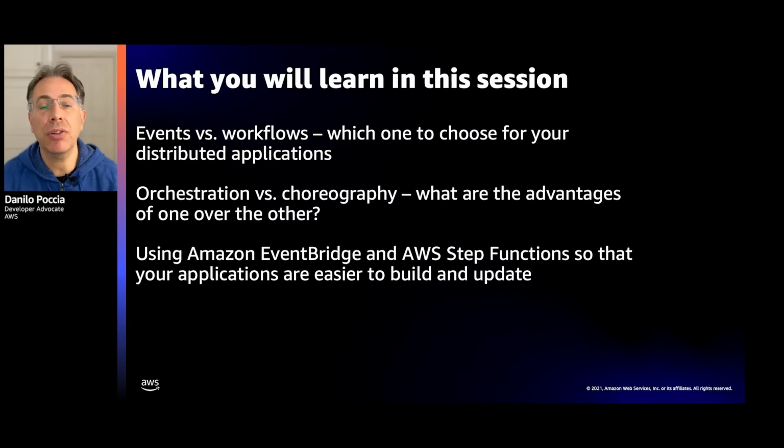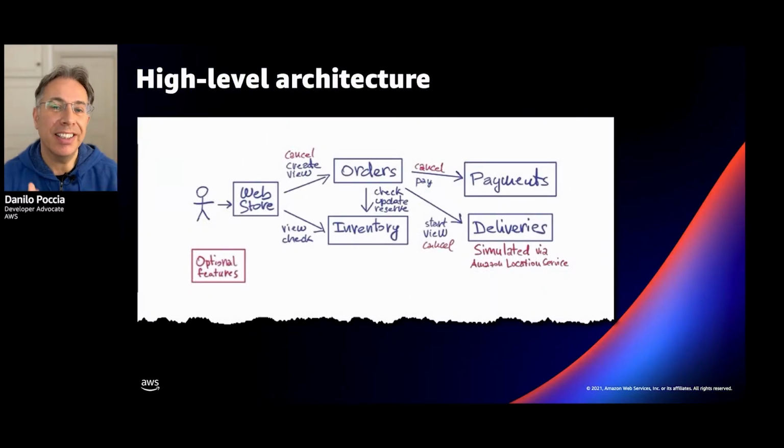On AWS, we are going to use Amazon EventBridge as a serverless event bus, and also AWS Step Functions to execute our state machine workflows. The idea in this session is to build the same architecture using events and workflows and then compare the pros and cons of the two approaches. And this doesn't mean that you have to always use one or the other. You can also use them together, and we'll look into that in the final part of the presentation.